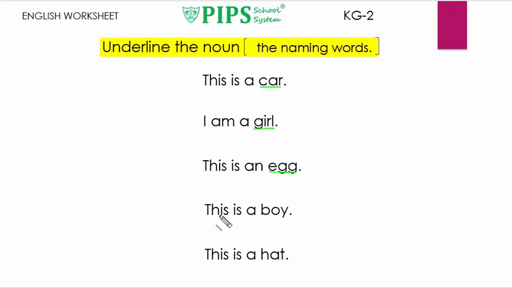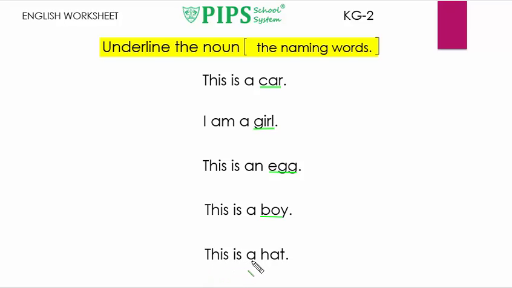The next sentence is, this is a boy. This is a boy. In this sentence, boy is a noun. Now we'll underline the boy like this.